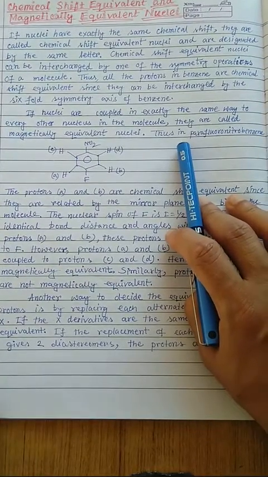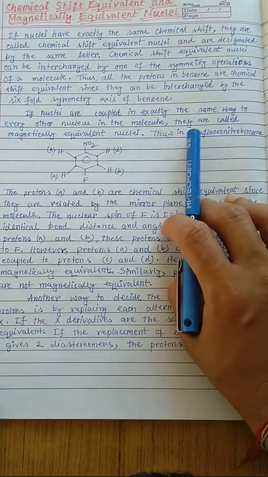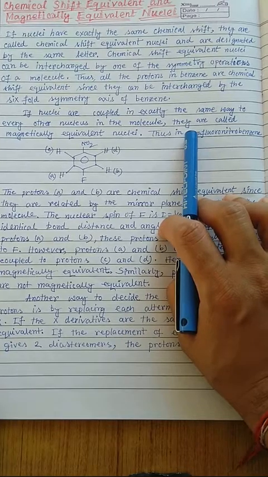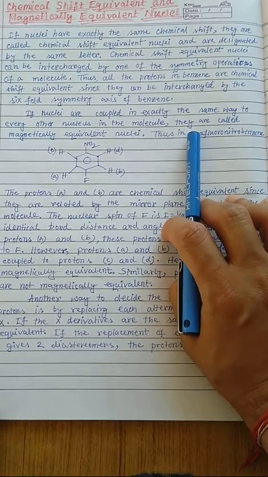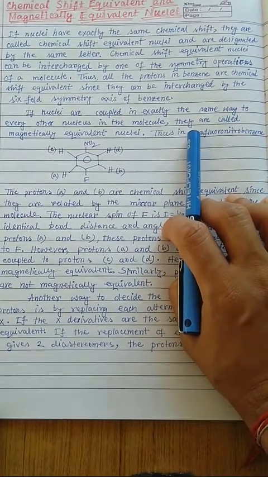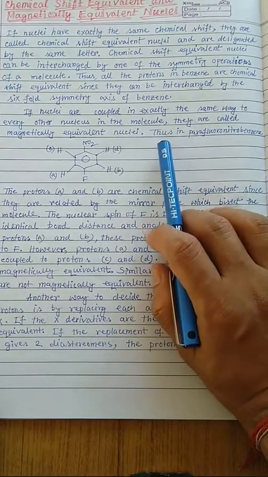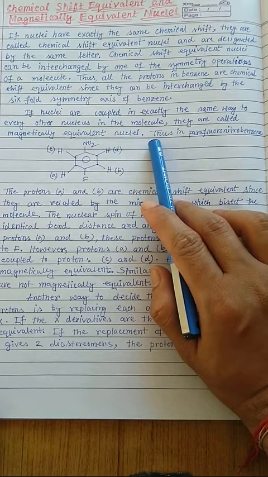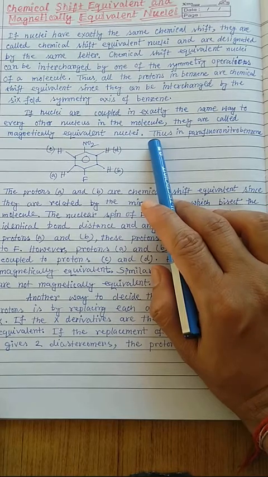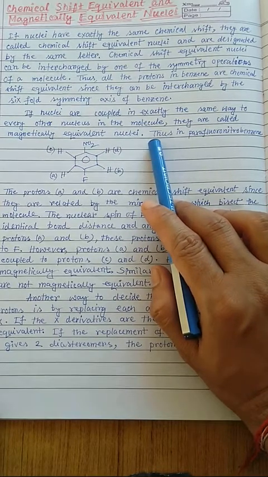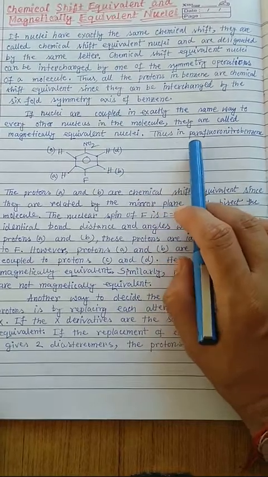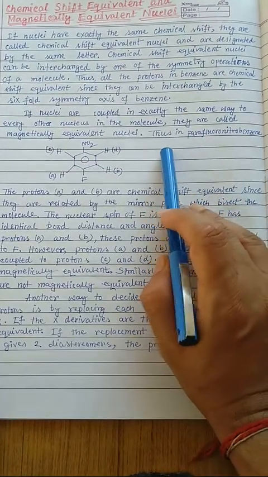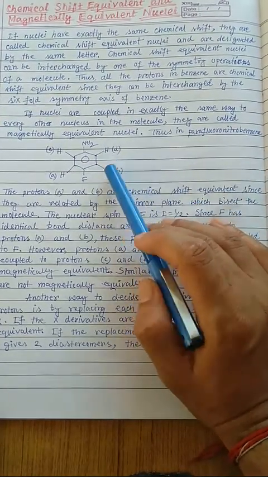So if nuclei are coupled in exactly the same way to every other nucleus in the molecule, they are called magnetically equivalent nuclei. That is very important because magnetically equivalent nuclei can couple with other nuclei, and they give rise to the splitting of a peak. Okay, so thus let's take the example of para-fluoronitrobenzene.